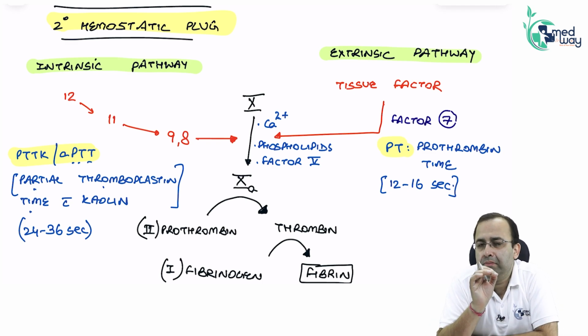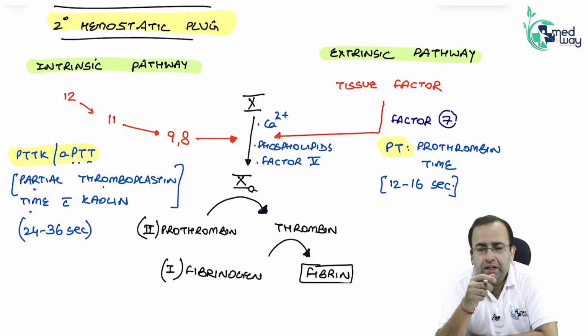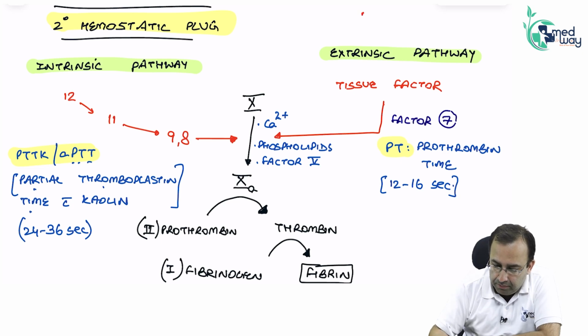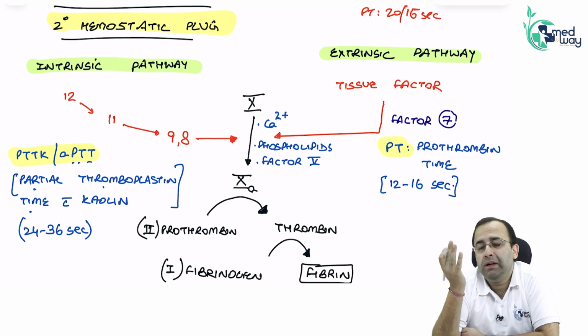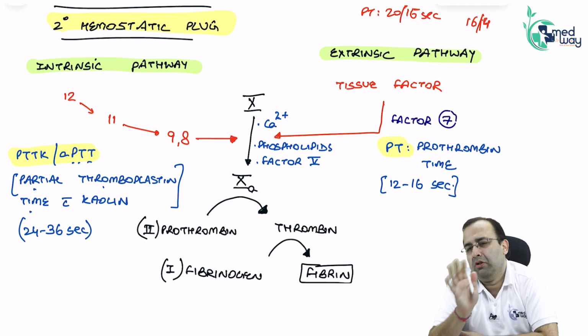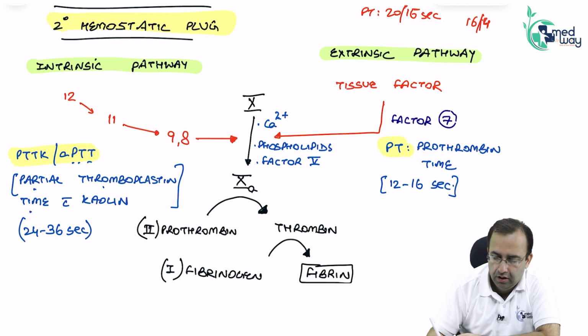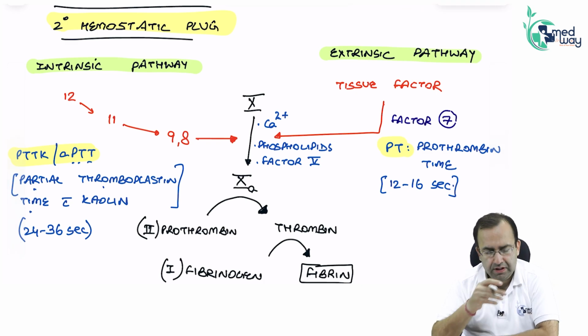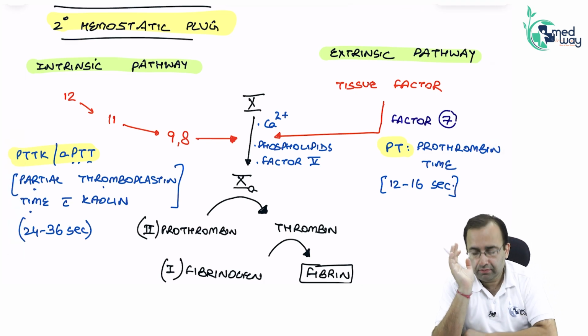You need not remember the normal value, it will be given in the paper. What will be given to you is that the PT of a patient is 20 by 16 seconds. Tell me yourself, if PT is 20 by 16, is it low, normal, high? High PT. If it is 16 by 14 seconds, a 2 second gap is okay, this is normal. 16 by 14 normal, 20 by 16 high PT. This is how it will be given, same thing in PTTK also.